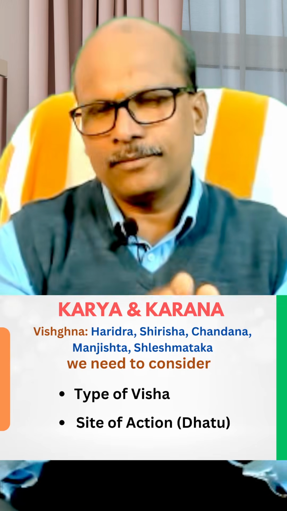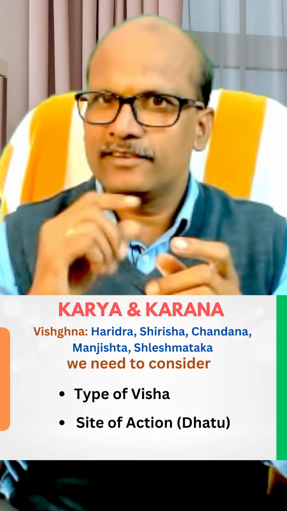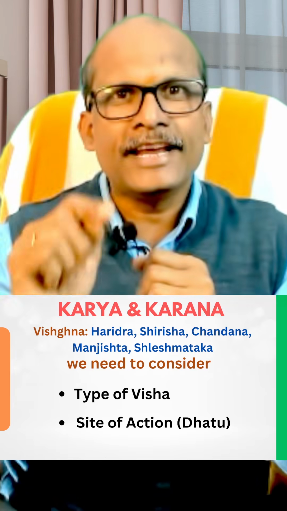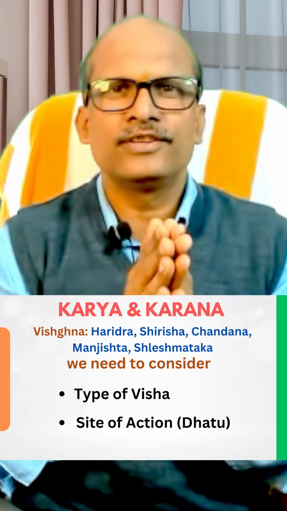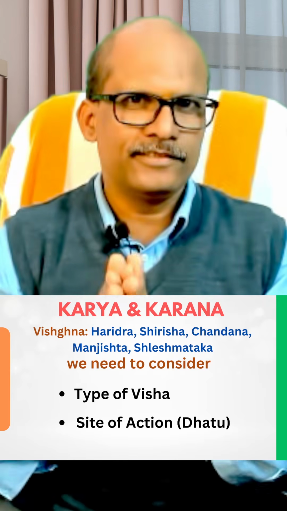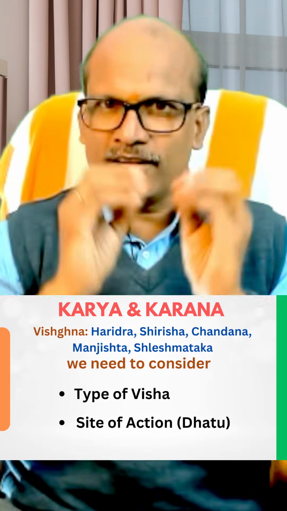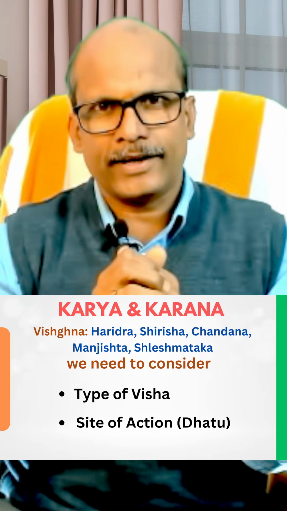The second important thing that we need to consider is where we are not able to differentiate what type of Visha. Vishaghna is okay here, but if Krimigna is there, how to select? Then we need to give importance to the area of action of that dravya, on which dhatu that particular dravya is going to act. So when we are selecting drugs that are acting on Karana, dhatu should be given importance, on which dhatu it is going to act.